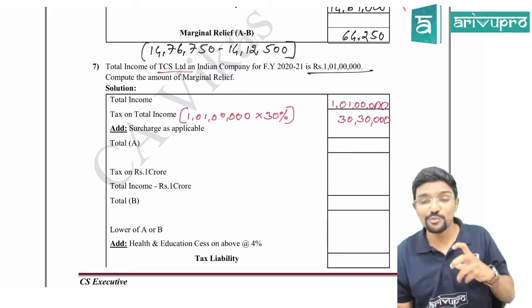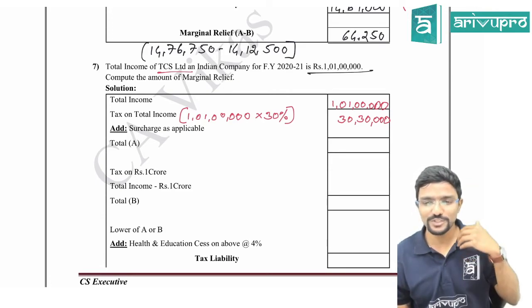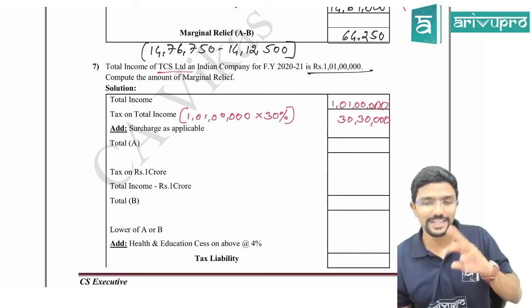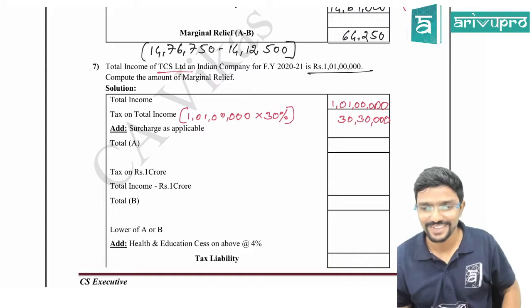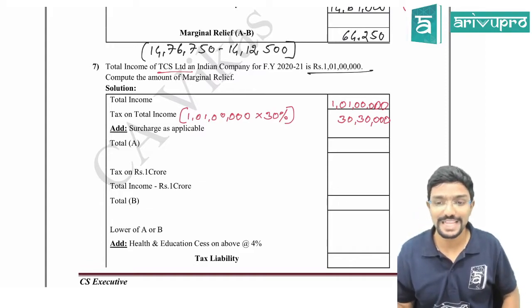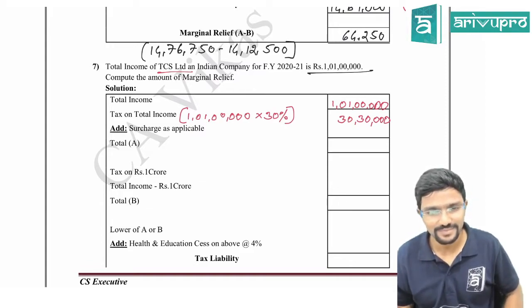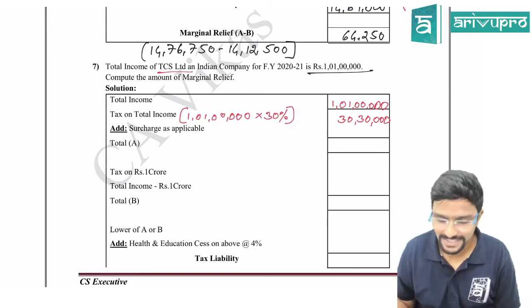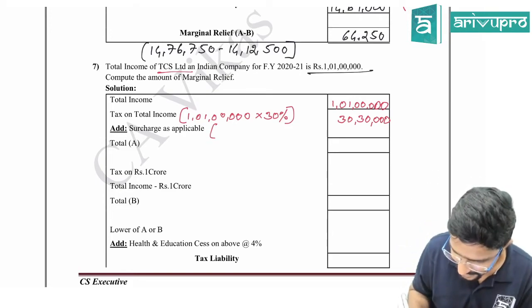Tell me how many of you got this? Most of you gave the wrong answer. I think you would have applied slab rates. Surcharge as applicable. That is why you have to read the questions carefully.